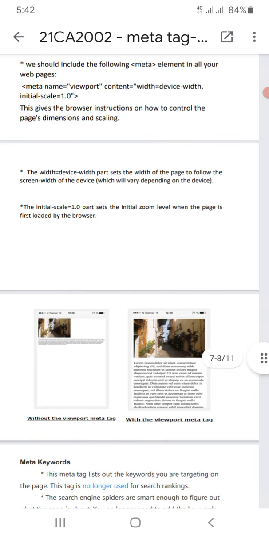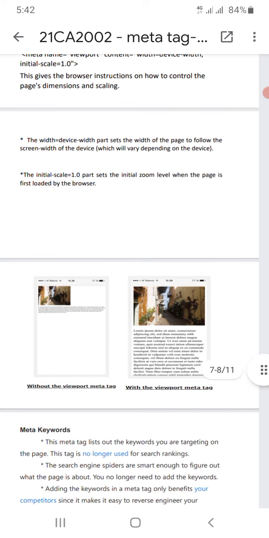The width equals device-width sets the width of the page to follow the screen width of the device, which will vary depending on the device, because different devices have different screens. So if you write like this, it will be compatible with the LED screen.